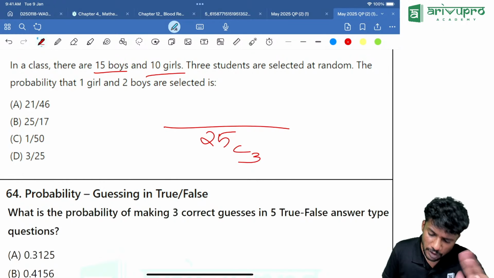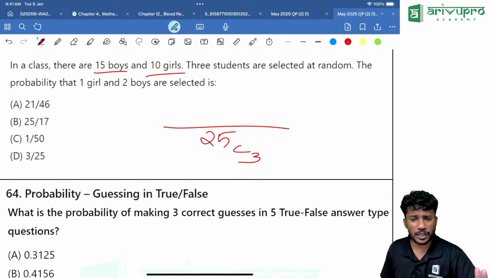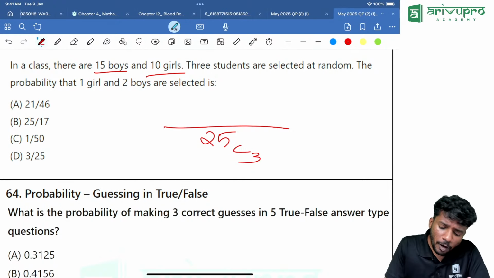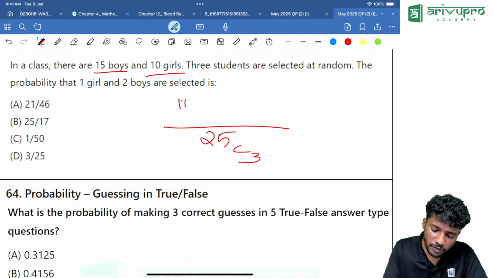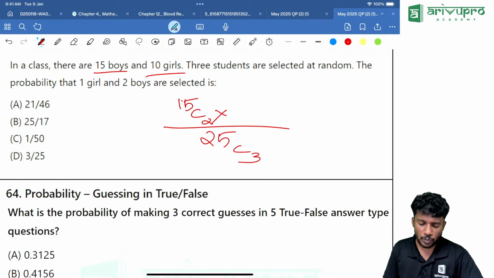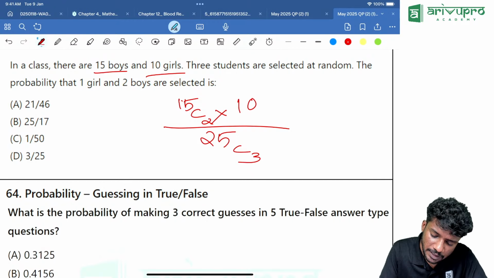Now, if you look into the numerator, 3 students are selected at random. That's why we wrote it as 25C3. Then the probability that 1 girl and 2 boys are selected is how much is the question. That means from 15 boys, how many are we choosing? 15C2 into how many girls are there? The girls we are choosing it as 10C1.